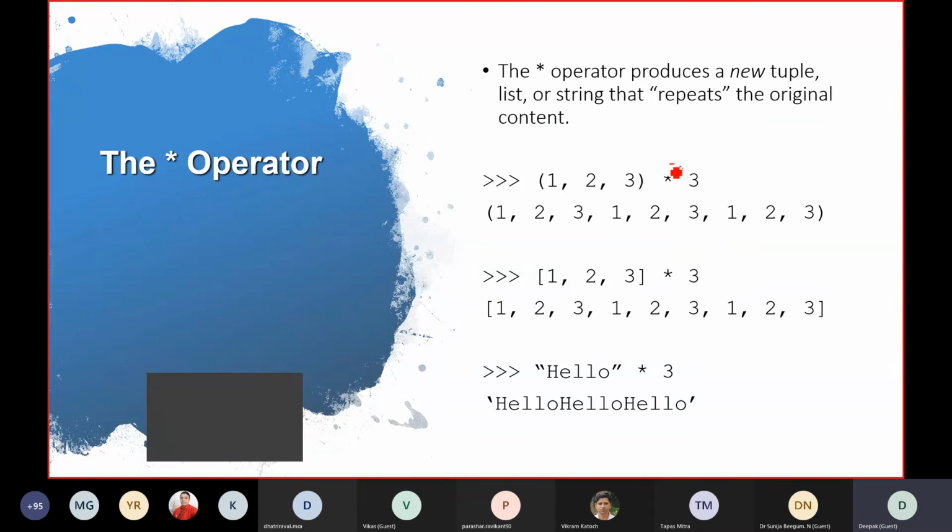So you can also use different mathematical operators like multiplication. So this tuple multiplied by 3, it will be repeated 3 times. This list multiplied by 3, again repeated 3 times. This hello multiplied by 3, again repeated 3 times. So if you want to replicate anything, you can just use that mathematical operator.